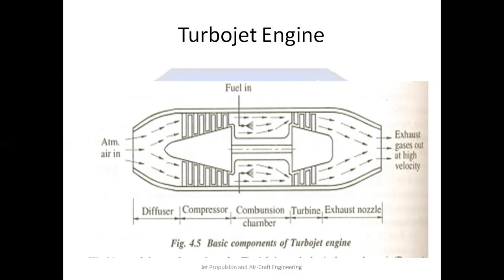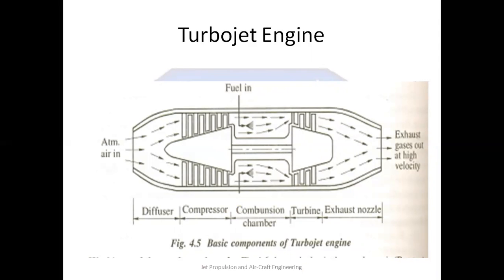This highly compressed air is allowed to pass to the combustion chamber, which follows the compressor, where the fuel is added and mixed, and the mixture of air and fuel is ignited in the combustion chamber. Because of the combustion of this combustible mixture, hot gases or flue gases are generated, which have higher pressure and high temperature.